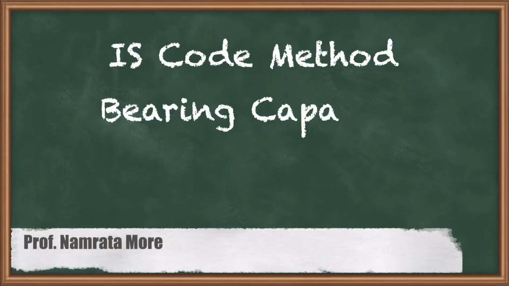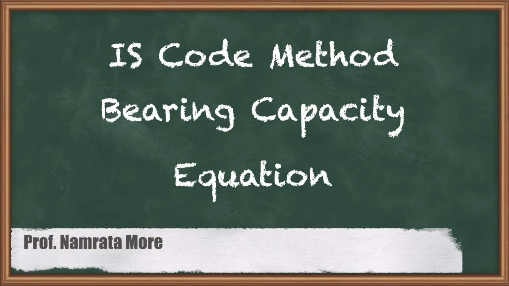Hello everyone. In this video we are going to discuss the IS code method from the chapter bearing capacity of shallow foundation.